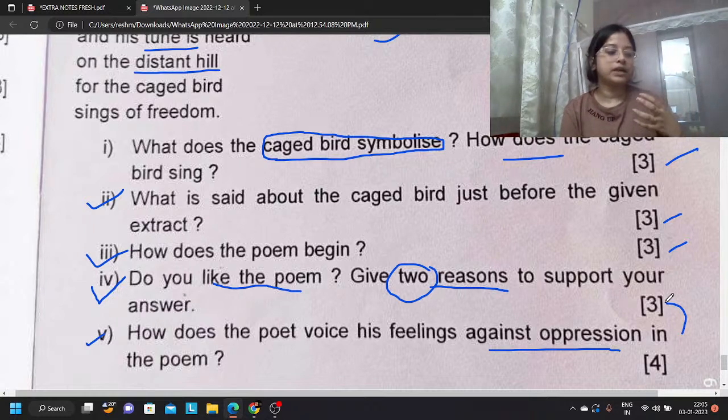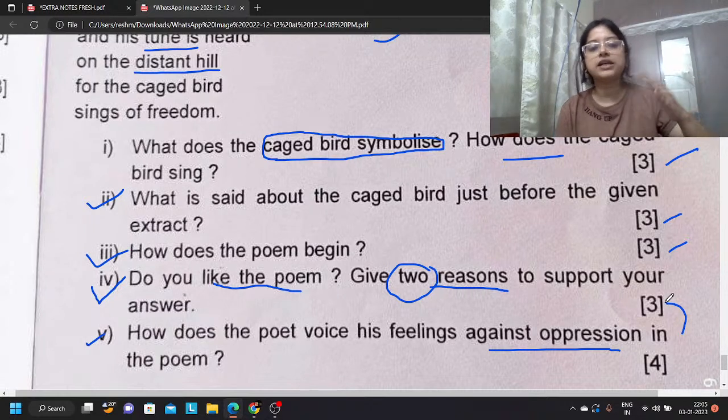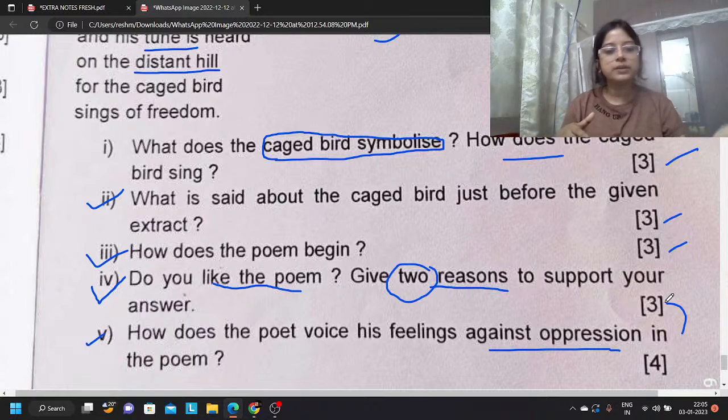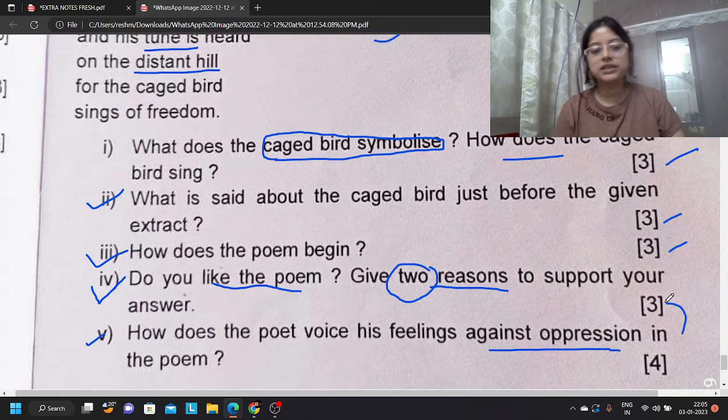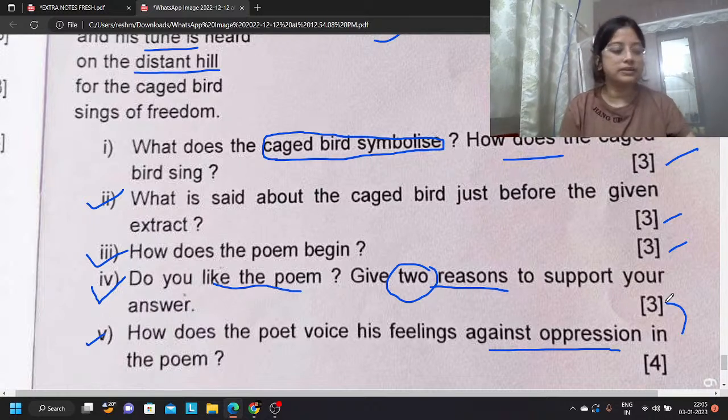The caged bird was trying to open its throat to sing, just like Maya Angelou was writing poems so that people would read them and realize the plight that they were in. When somebody's freedom is denied, they face a huge number of problems. She has written the poem in such a way, one after the other, first the free bird's condition, then the caged bird's condition, just to show as a contrast that there is so much disequilibrium in society. There is not a single form of equality in society, and therefore the caged birds are suffering so largely, and one should realize their condition and freedom should be provided to them.